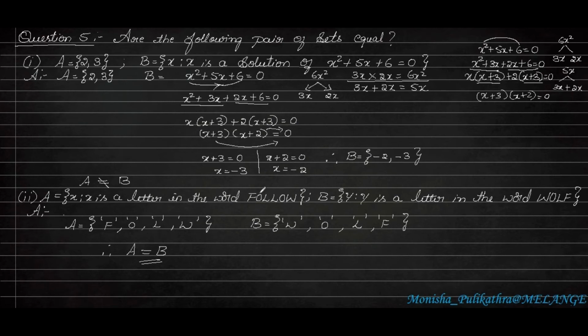So here F is there, O is there, L is 2 times, so we have to write only one time. O is already written and another one is W. So these are the letters in follow. So the next one is wolf. In wolf, all the 4 letters are different. Okay, W, O, L, F. Next, just watch both sets. W, O, L, F and W, O, L, F. So both are same, right? So set A is equal to set B. If the elements in both the sets are same, then it is equal. If both the sets have different elements, then it is not equal. I hope you understood this.